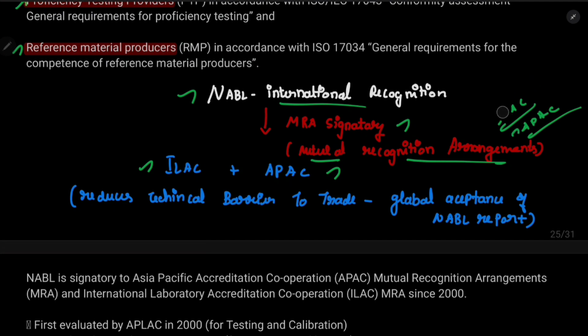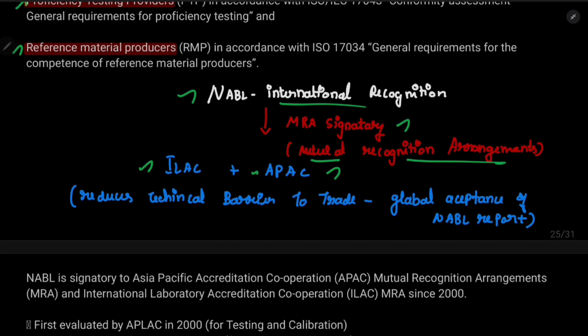Let's say there is an Asia Pacific country. They have an APAC certification and want to trade with India. They don't need a special certification from NABL because they already have an APAC certification. Now if you have an NABL certificate and want to send a product to any Asian country, you can use the same NABL certification because it is equal to APAC.